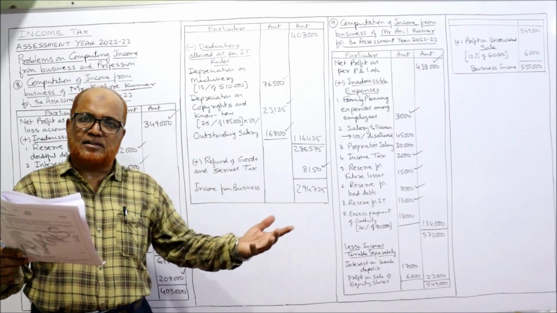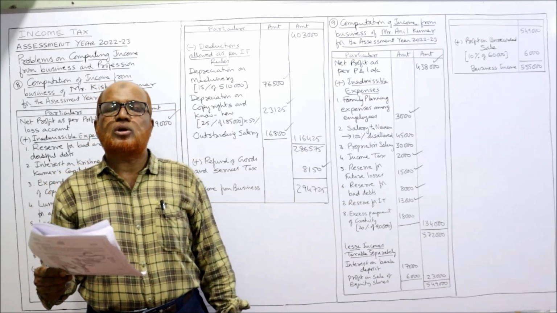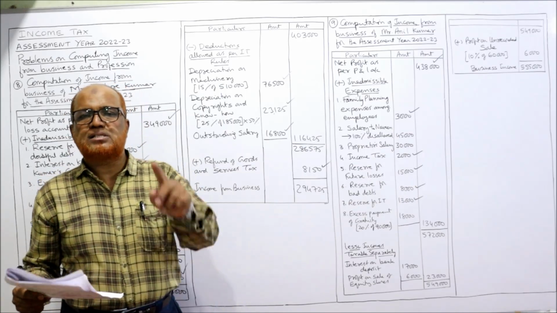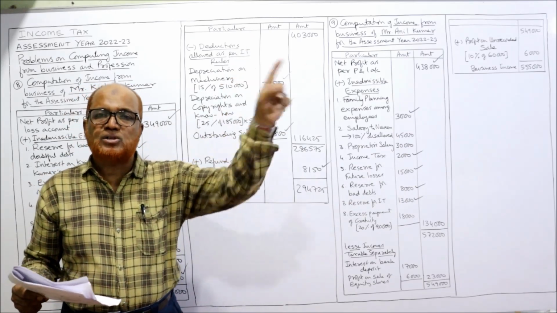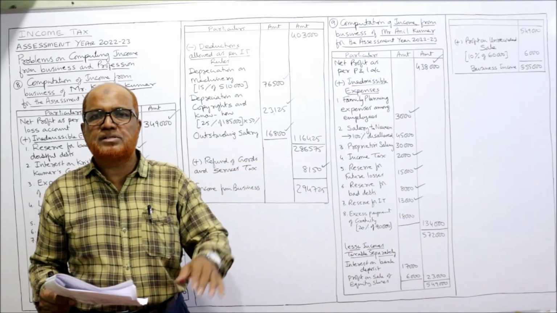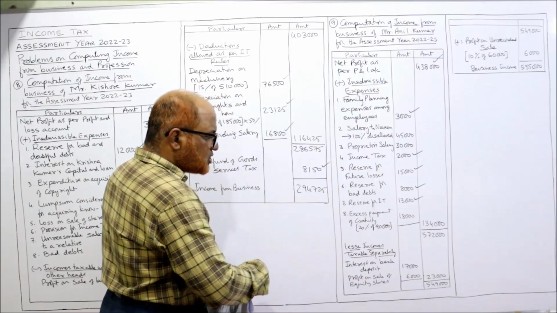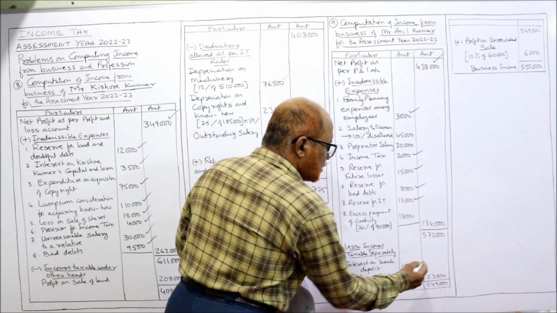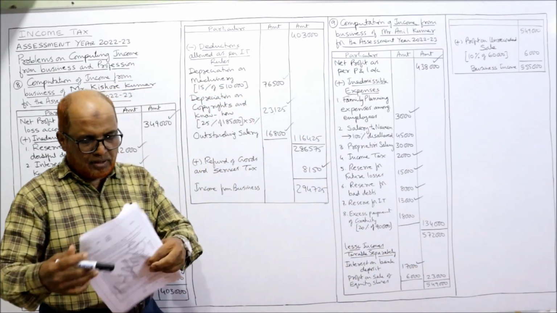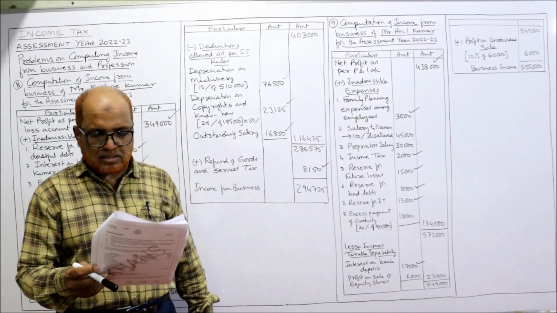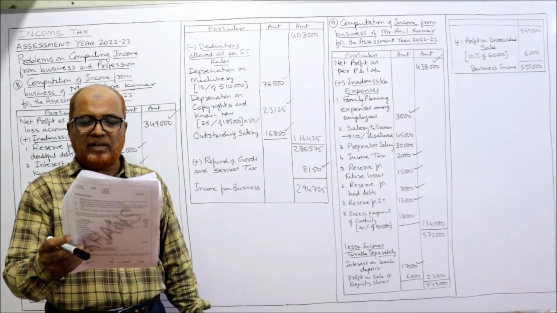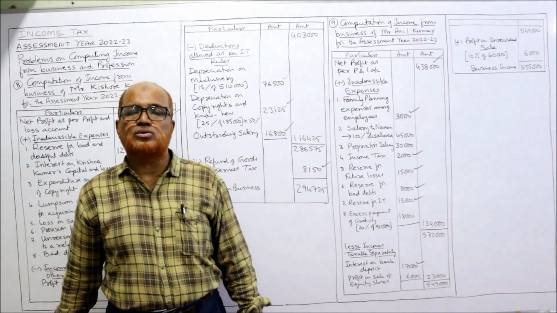Then sundry receipt is a business income. Interest on bank deposit, it is taxable under income from other sources. It is not a business income, so deduct. Incomes taxable separately, interest on bank deposit 17,000, deduct. Similarly, next one is profit on sale of equity shares, long term 6,000.